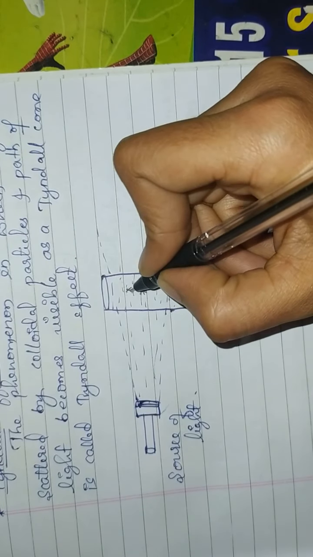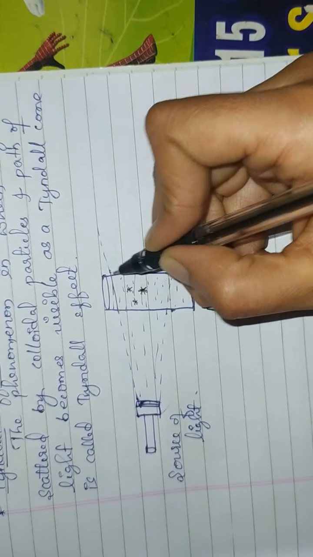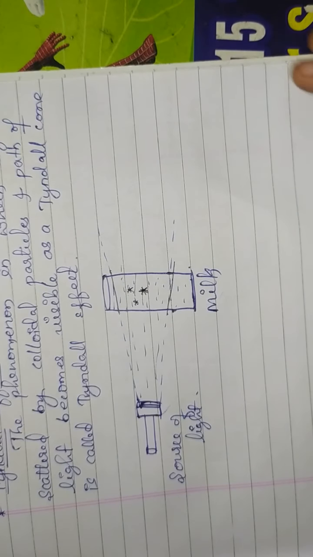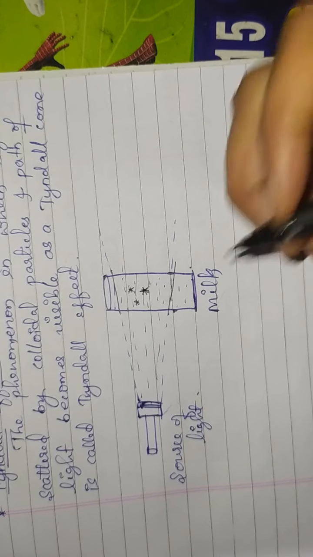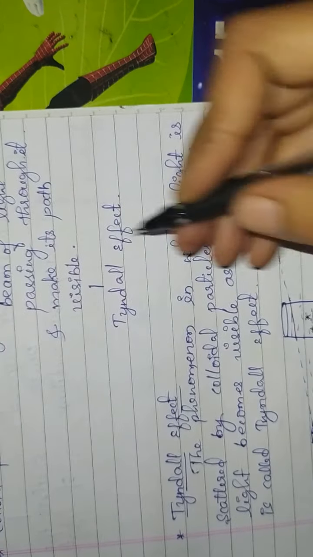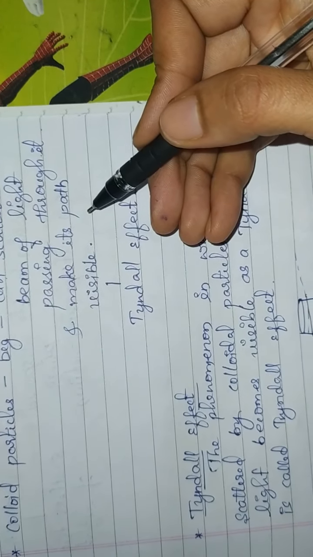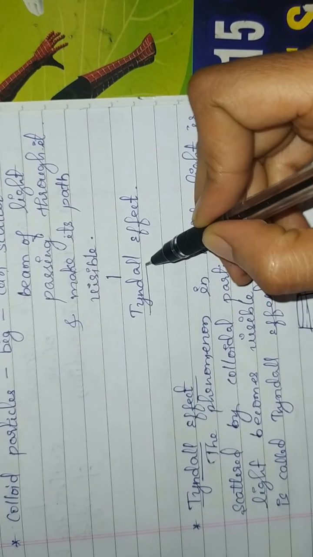So it will scatter the beam of light. As a result, the light which is passing through this glass is visible to our naked eyes. But in case of that solution, the solute particles cannot scatter the beam of light, but suspension particles can scatter the beam of light and make its path visible. This scattering of light by colloidal particles is known as Tyndall effect.